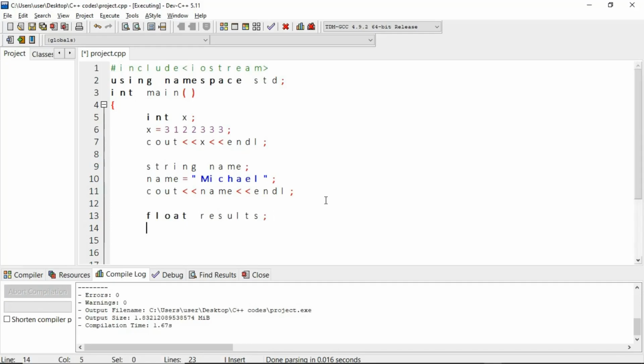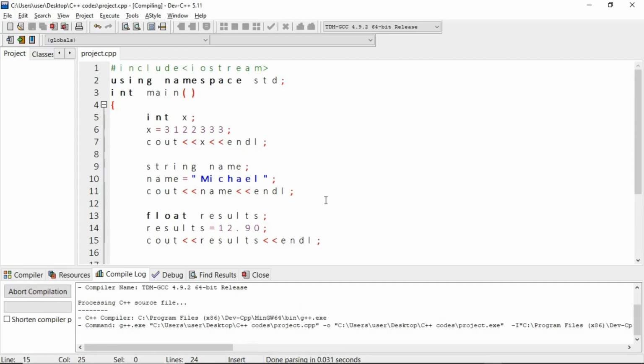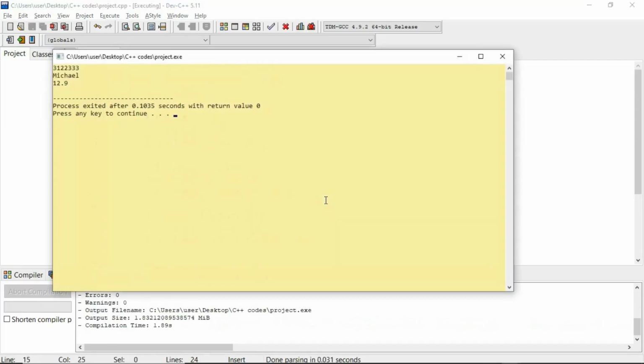Our result is equals to 12.90, and we want to print this out, so we print out our result, end line. Running this, as you can see, the float eliminated the 0.